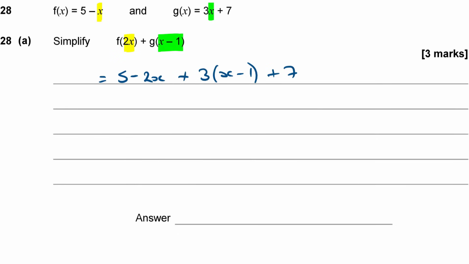Okay, so simplifying that, I've got 5 minus 2x, multiplying out the brackets, plus 3x minus 3 plus 7. Collecting like terms, I've got minus 2x plus 3x, which is x. And I've got 5 plus 7, which is 12. Take away 3, which is 9. So x plus 9. So it simplifies to x plus 9.